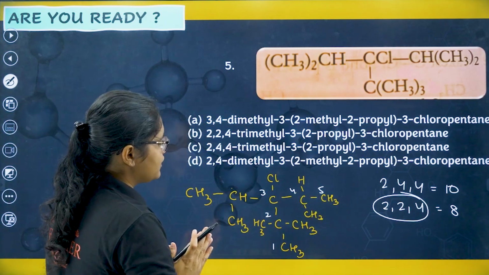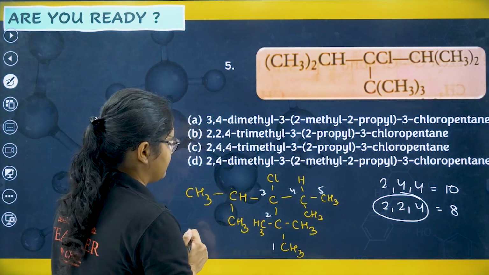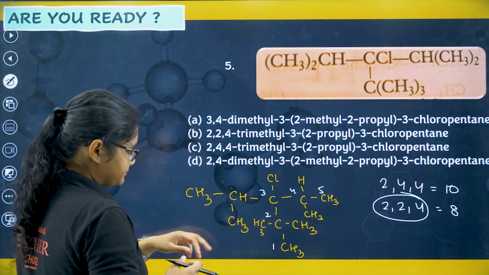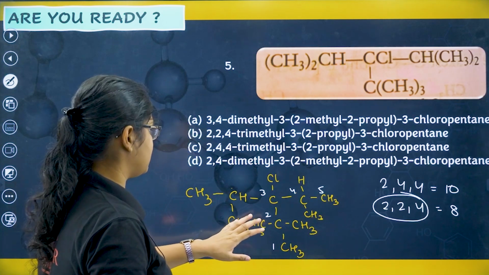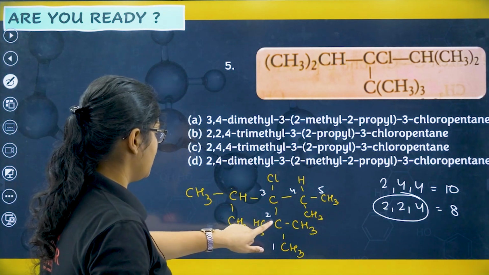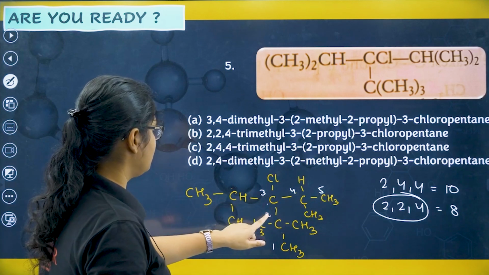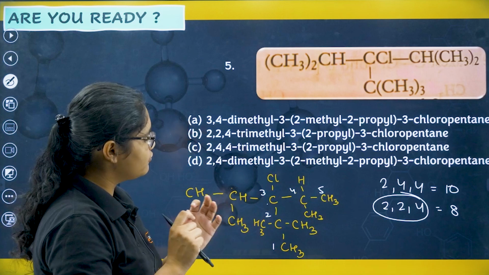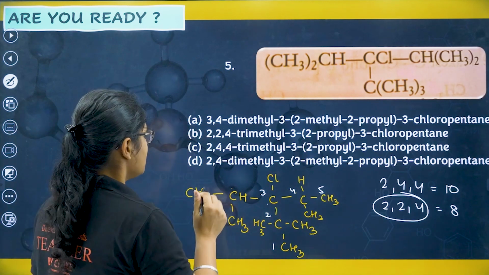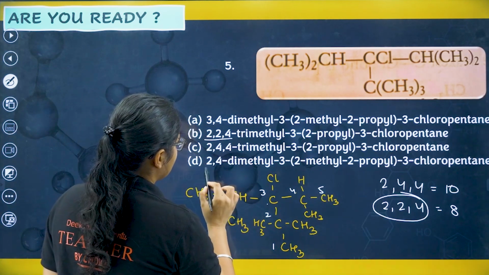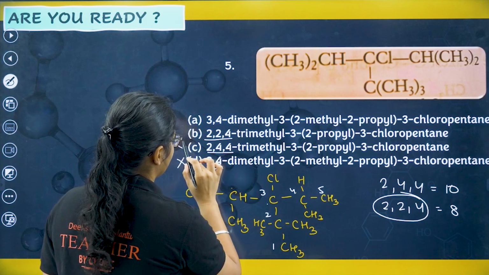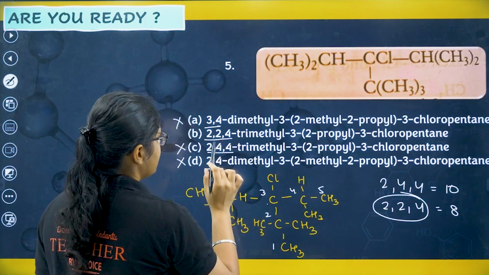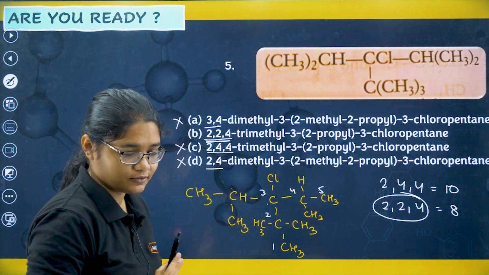Now let's see what I have on the table. So we can have 2,2-dimethyl has to be present. So 1, 2, 3 and 4. So 2, 2, on the second position and on the fourth position. So 2, 2, 4 trimethyl should be there. 2, 2, 4 trimethyl, 2, 4 dimethyl, 2, 4, 4, this is not there, this is also not there. So I have definitely got my answer here, from here only.